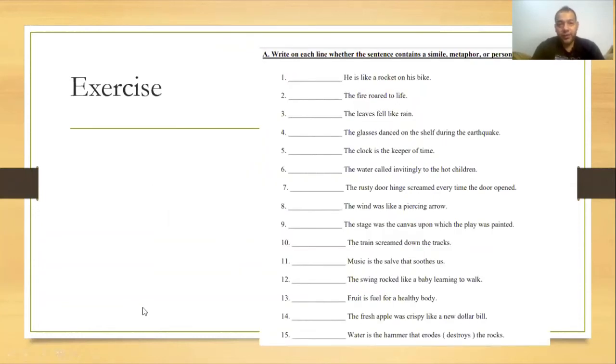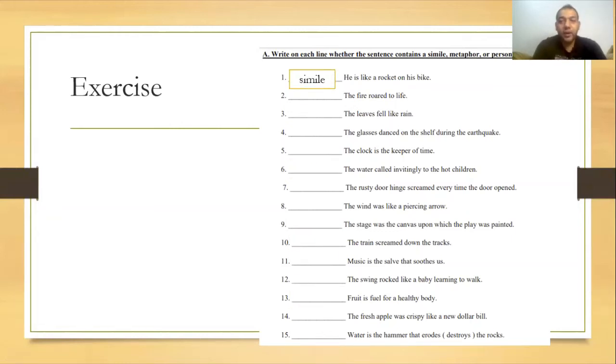Now let's go to an exercise. The first sentence here, of course, we are going to say, is it a simile or a metaphor or personification? When I say he is like a rocket on his bike, so here we have "like," right? So it's going to be, yes, I'm hearing you. Excellent. It's a simile. Wonderful.